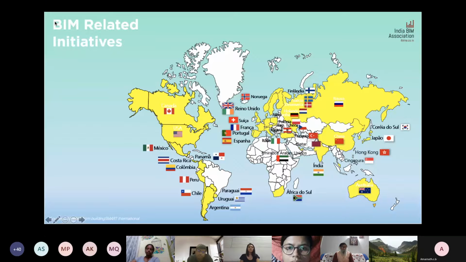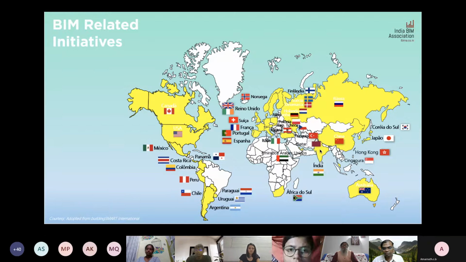Looking into the transformations to happen, there are digital initiatives in each of the countries. Roughly 40 countries have BIM forums which drive the digital transformation in their countries. And in India we also have the India BIM Association. We have strategic collaborations with Canada BIM Council, BIM Forum Brazil, Turkey, Hong Kong, Singapore, Vietnam, Thailand, Taiwan, UAE, and a few other European countries. The main agenda here is that we drive education, and we drive events, conferences, connects. We also drive policies.